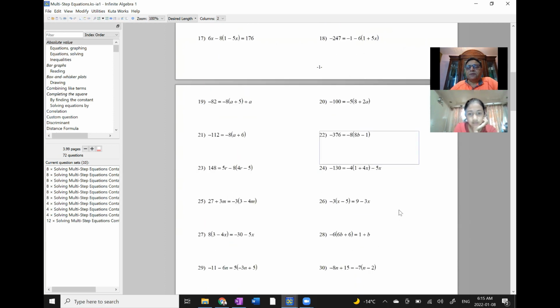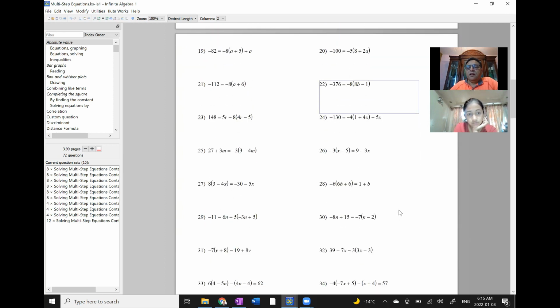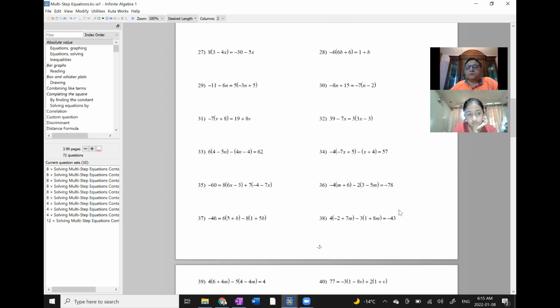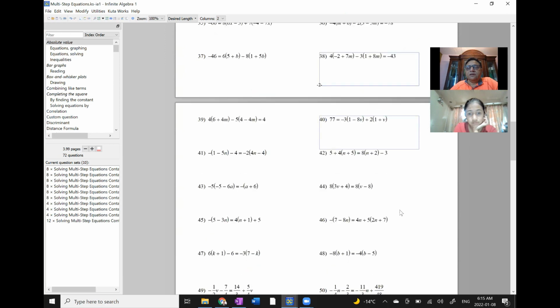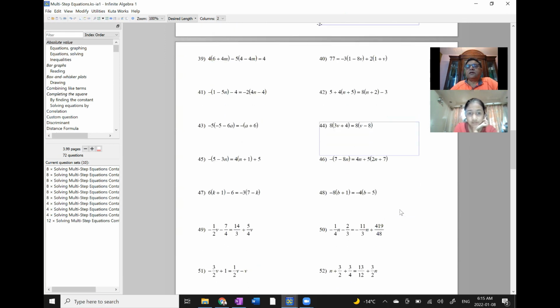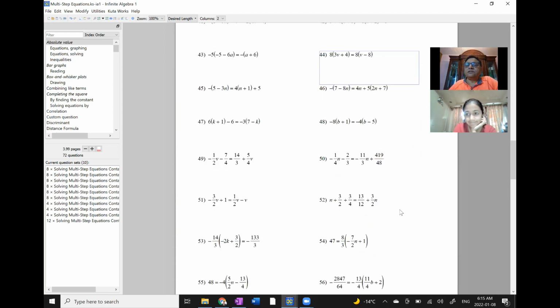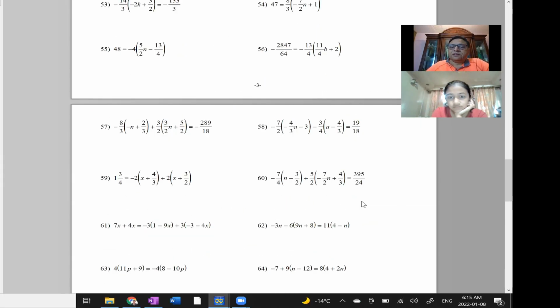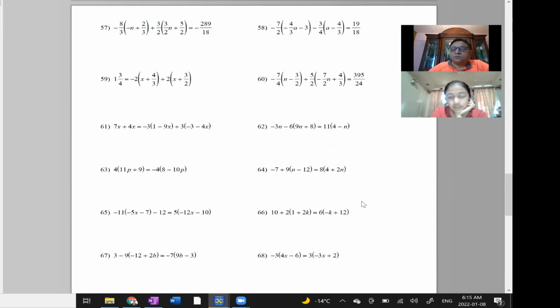Okay, so this is the next page. These are all the equations which you could try and then get expert on solving equations, correct? So there are more than 50 equations in this particular worksheet. Is it okay? Yes. They do involve fractions and also decimal numbers at places, right? And they may involve solving on both sides of the equation also. So for solving equation practice, this is your worksheet.